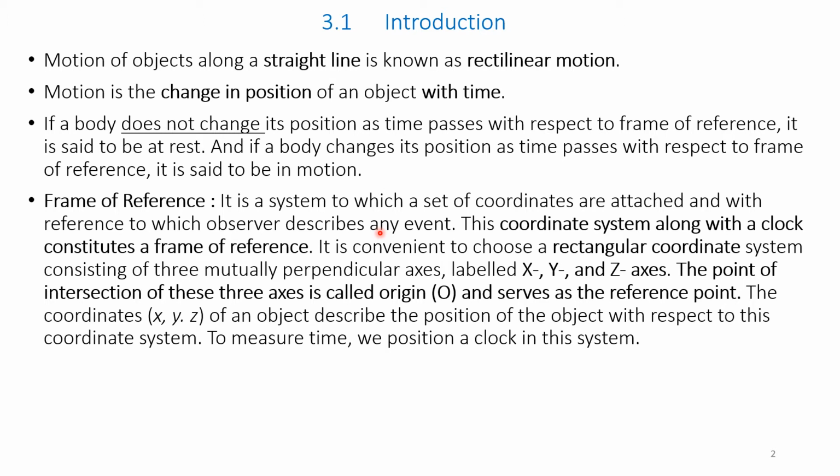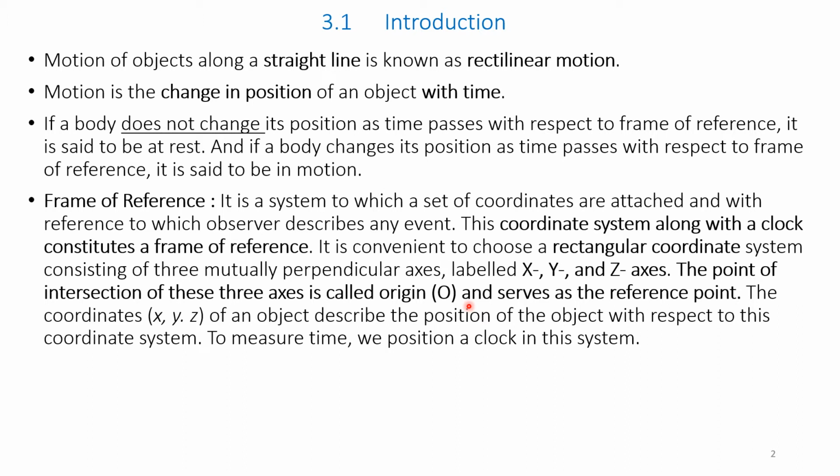It is convenient to choose a rectangular coordinate system consisting of three mutually perpendicular axes labeled x-axis, y-axis, and z-axis. The point of intersection of these three axes is called origin O and serves as the reference point.